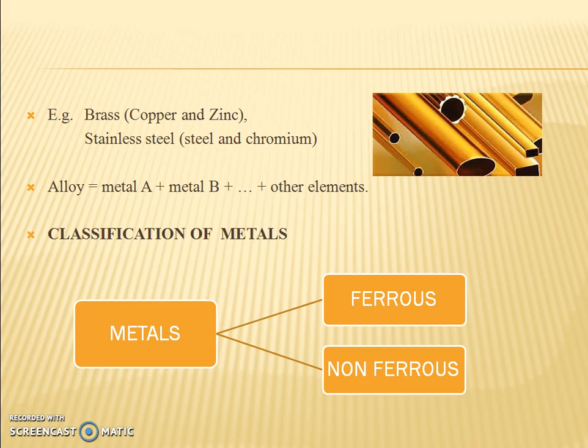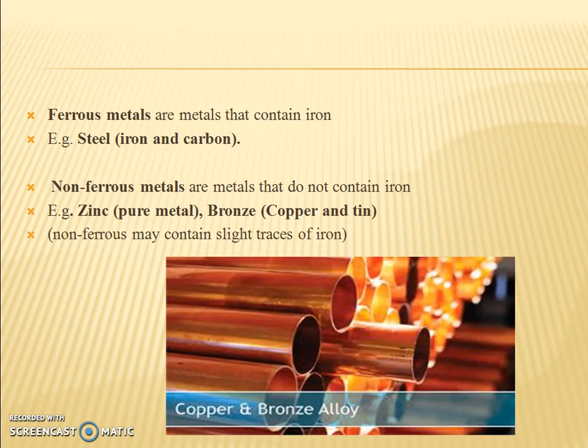Now we are going to see the classifications of basic metals. Metals are most probably classified into ferrous and non-ferrous. Ferrous metals are the metals that contain iron particles. For example, steel has iron and also carbon. The iron particles in combination with carbon form a steel.